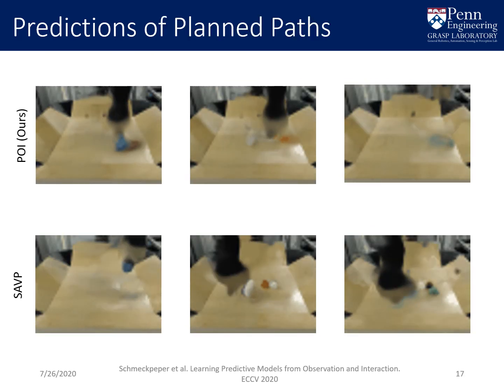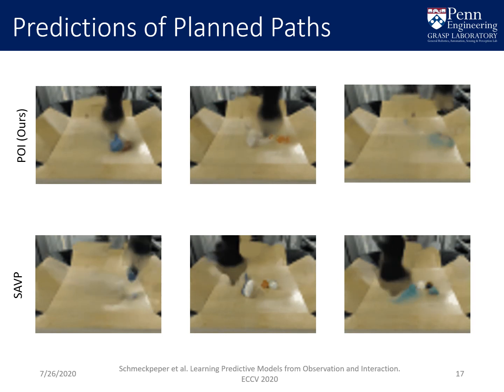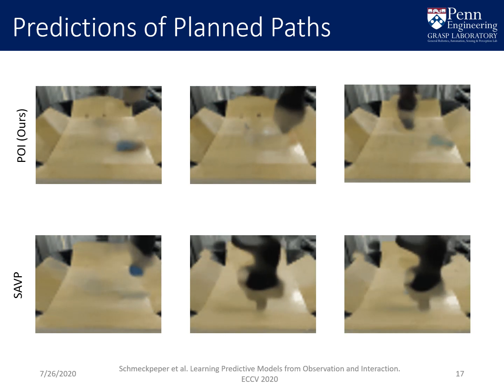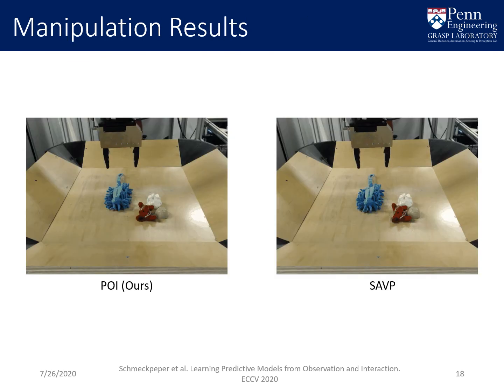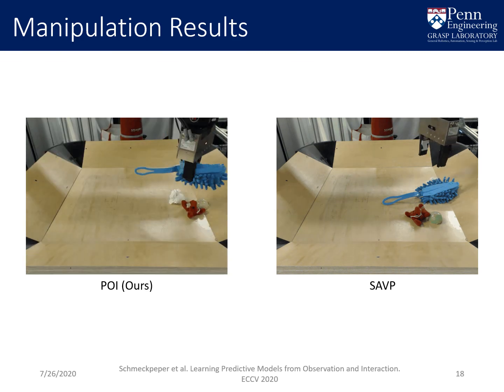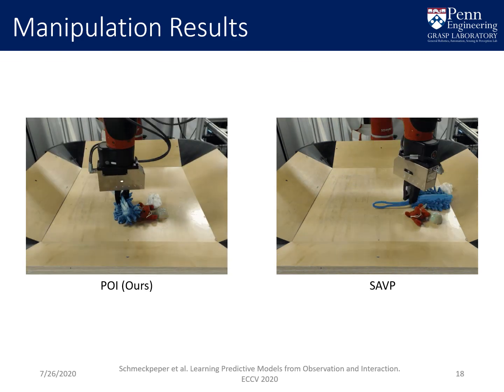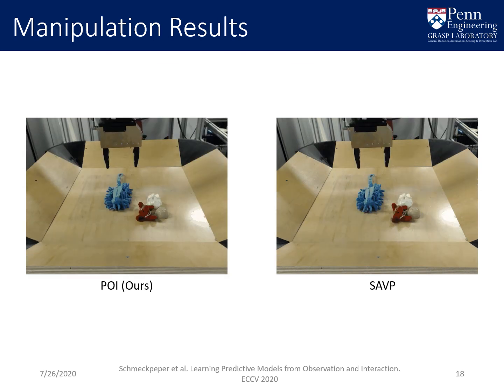The improvements in prediction allow the planner to choose better trajectories when combined with our method, top, in comparison to SAVP, bottom. The differences in predictions and plans translate into noticeable differences in manipulation success between our approach, left, and SAVP, right.